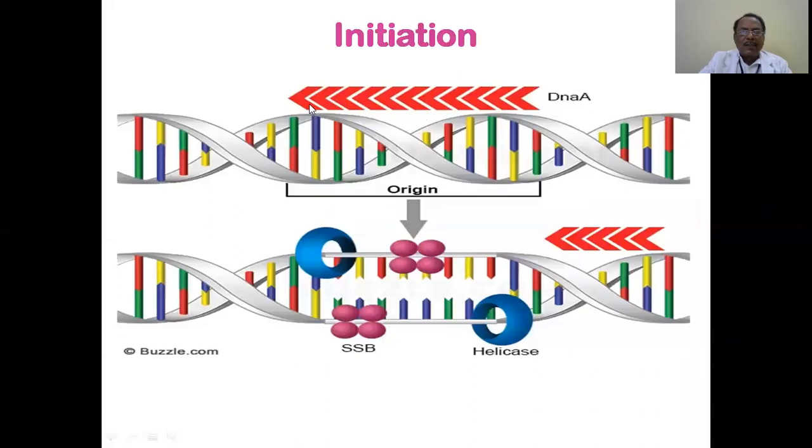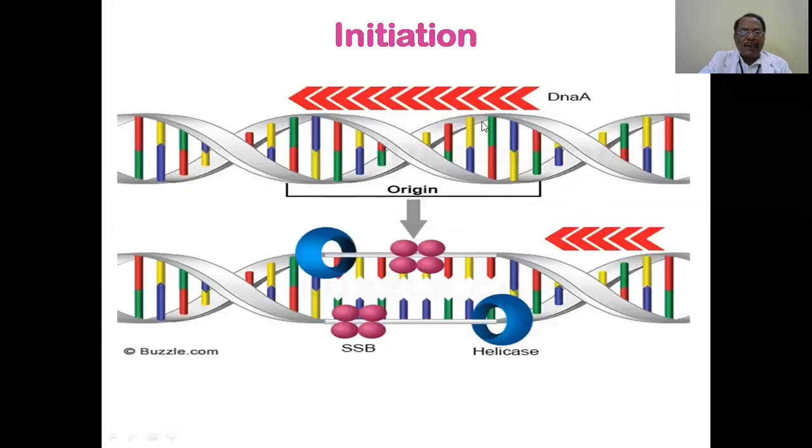They recognize where exactly the replication is supposed to occur. The site where replication is to occur will be identified, and once it is identified, various proteins come, about 20 proteins. One such important protein is the DNA A protein.